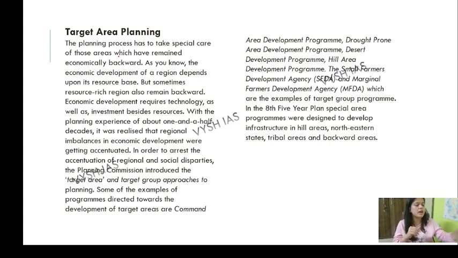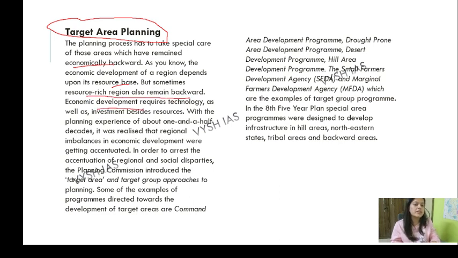When we talk about target area planning, just focus on the word target. Target means you have to target a certain area of the country which is left behind, or we can say which is economically backward. Okay, so basically it also depends on the resource base. You define an area as economically backward by its resource base, but sometimes resource-rich regions also remain backward.